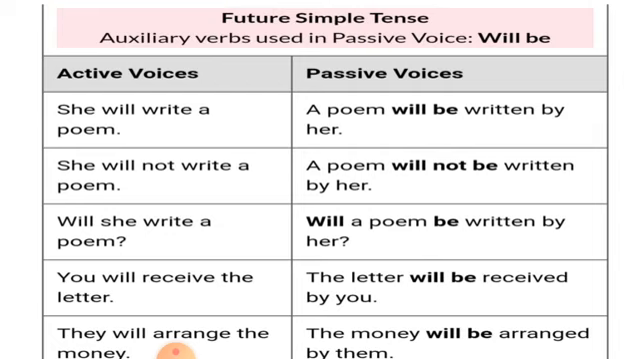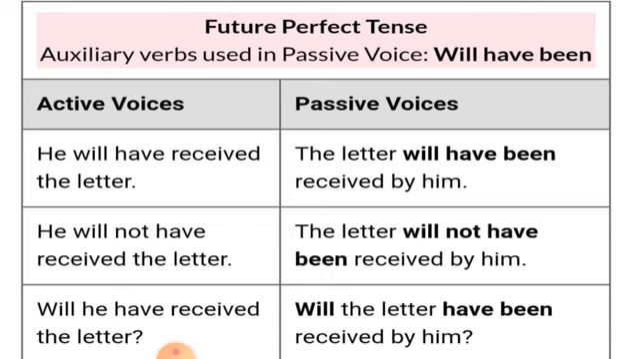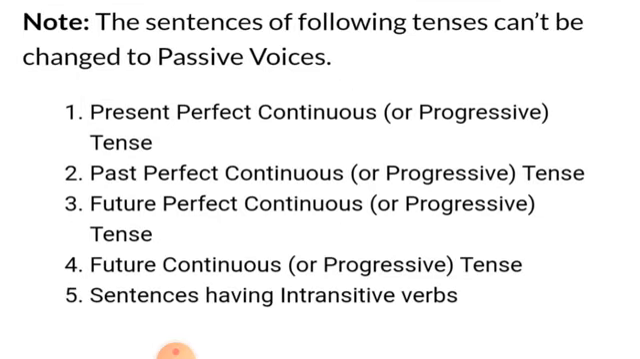Next is future perfect tense. Auxiliary verb used in passive voice is will have been. For example, he will have received the letter. In passive voice, we change it into the letter will have been received by him. Second, he will not have received the letter. The letter will not have been received by him. Will he have received the letter? Will the letter have been received by him? So these are the rules to change the tenses into passive voice.